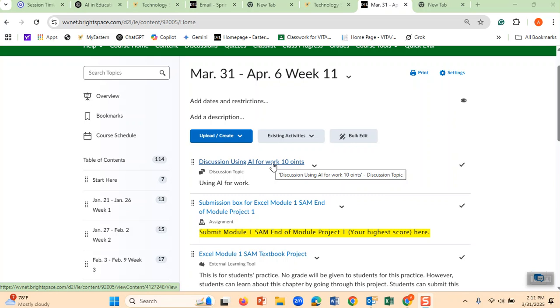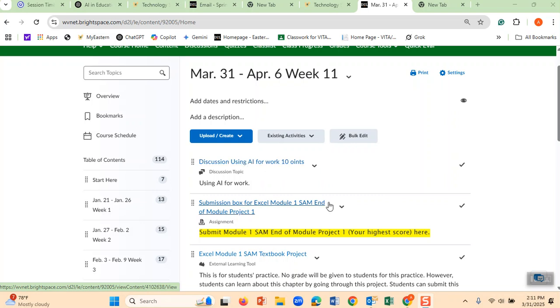I want you to go there because we want to make sure that you are able to utilize ChatGPT for your work and to solve life problems. And that is one of the things. It has 10 points for this discussion. And also, you will see the example I have put for myself. I have put an example for an imaginary student on this discussion board.